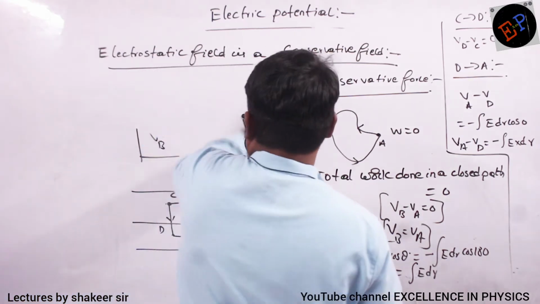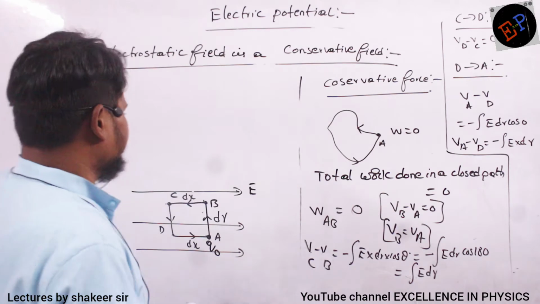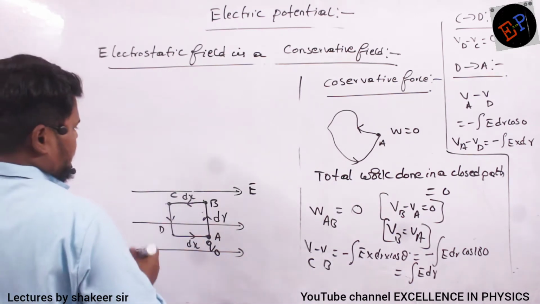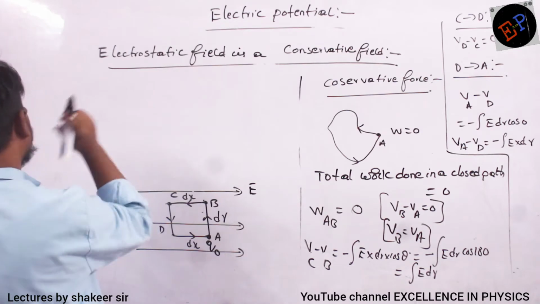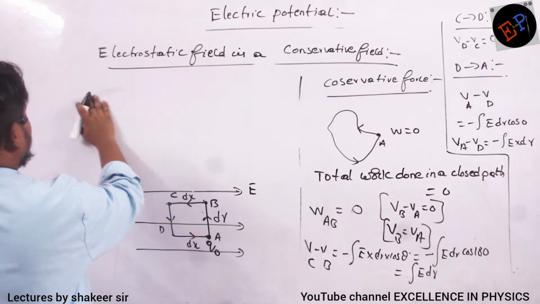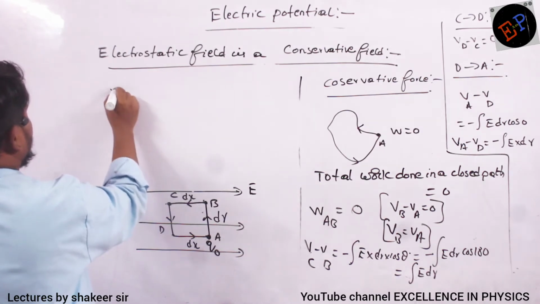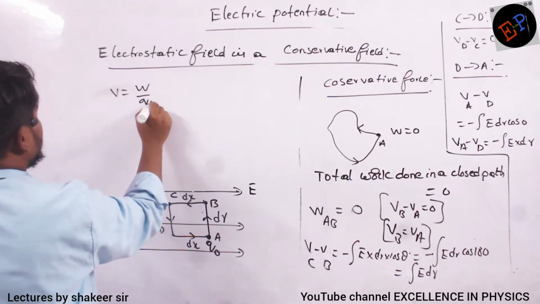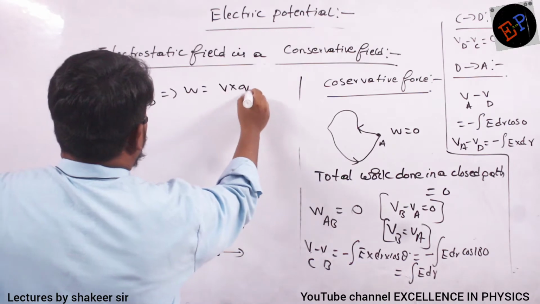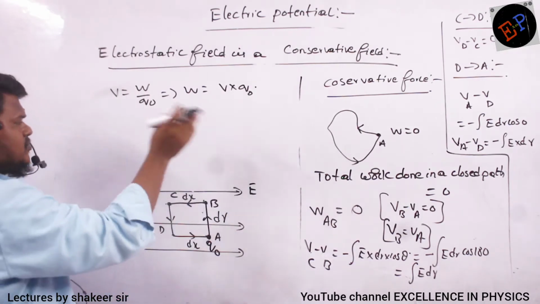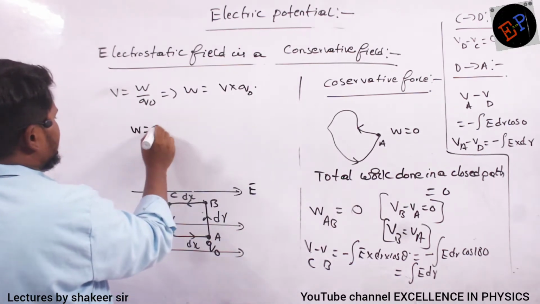Now if you add all of them, work done is how much? Potential is nothing but work done per unit charge. So work done is nothing but potential multiplied by Q naught. It means you just have to add all the potentials. Clear?